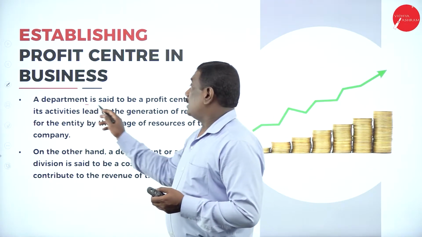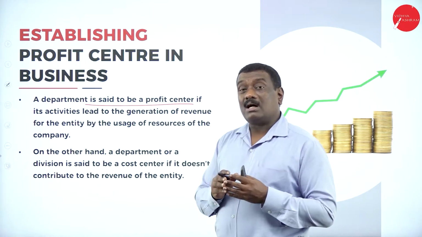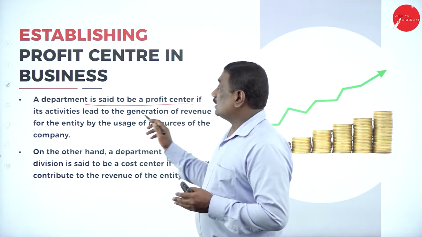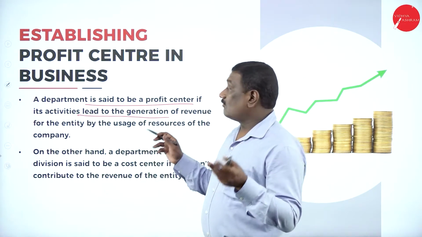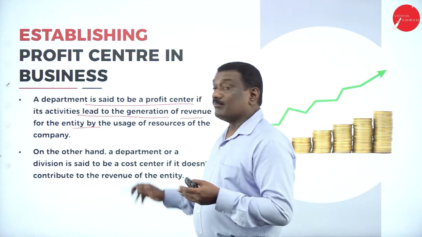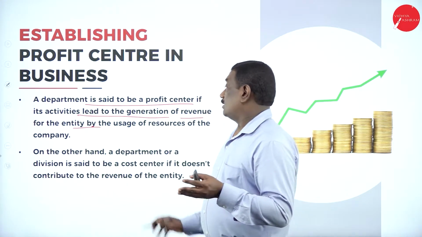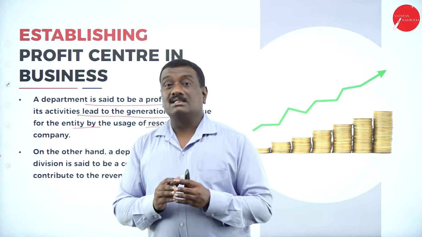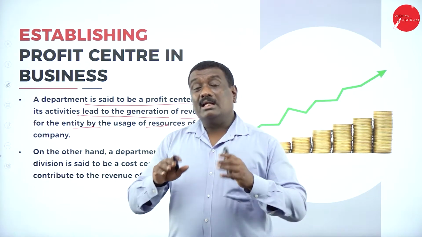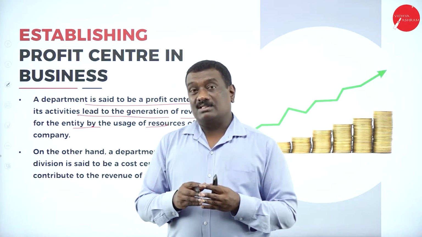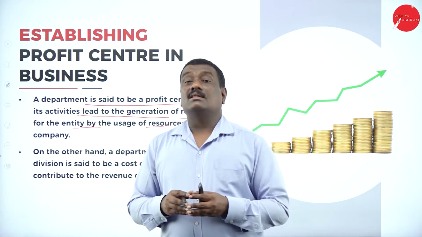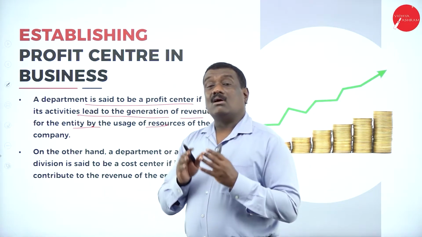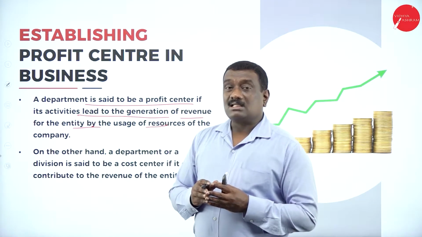A department or a division is called a profit center if its activities lead to the generation of revenues for that particular company by using its own resources. You can call that particular department a profit center when it can, on its own, generate profits by using the resources of that company without depending on any other departments in that company.